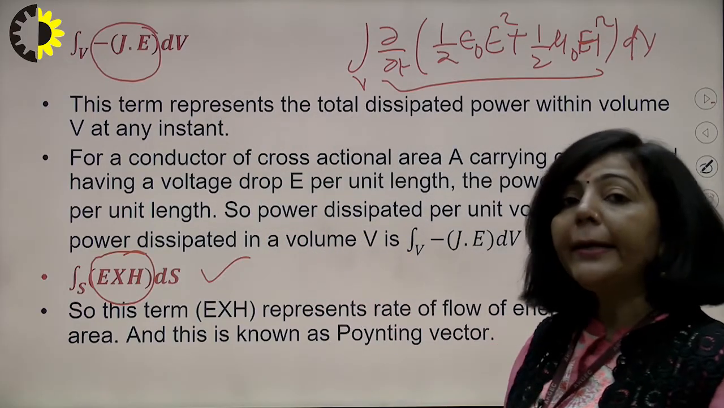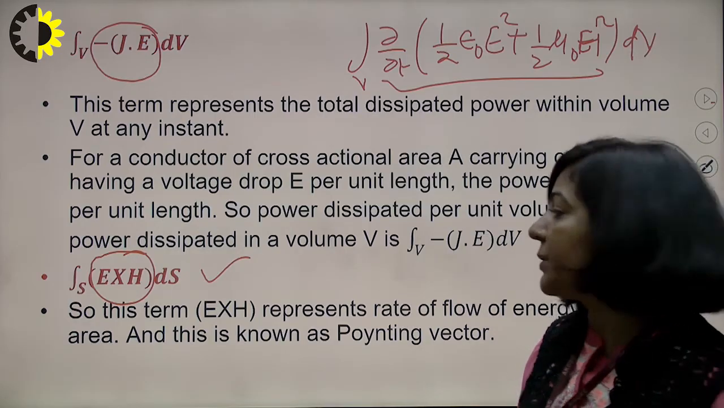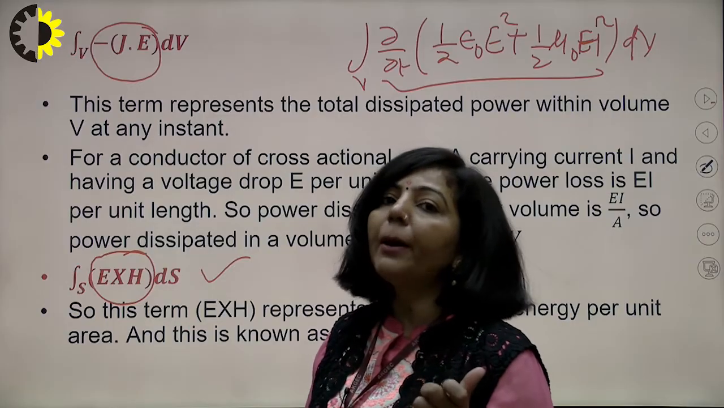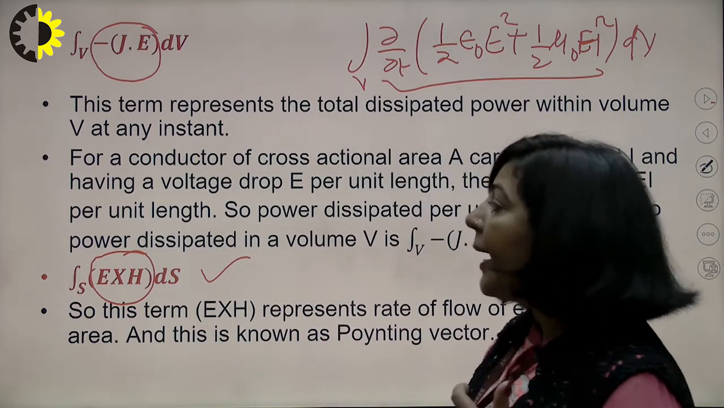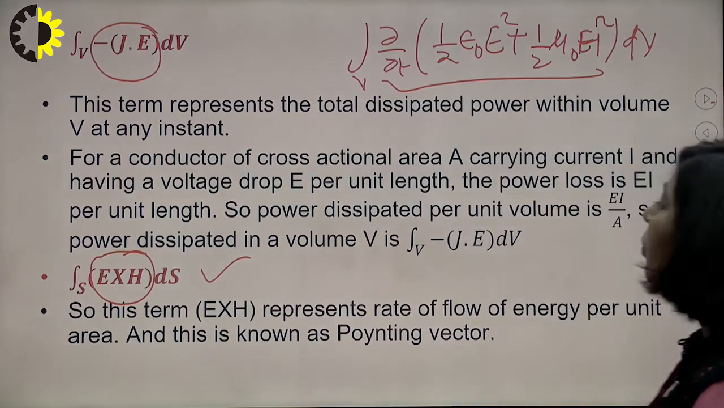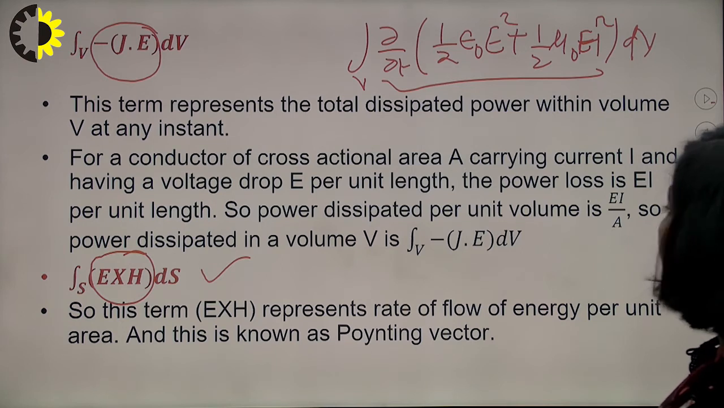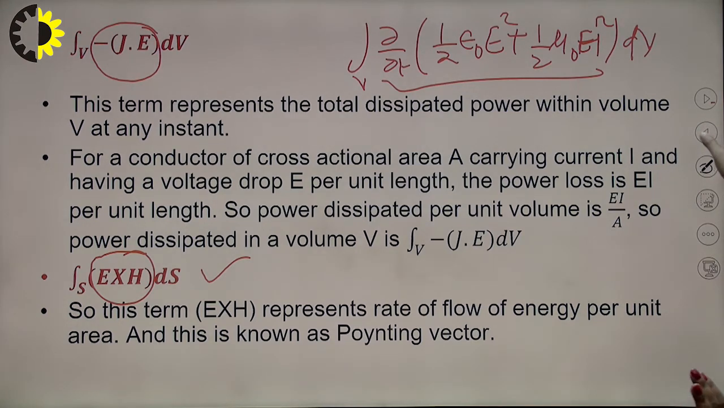So dimensionally, that mathematical equation of Poynting theorem will be correct if this E cross H represents flow of energy per unit area. So that is the meaning of this E cross H, and this E cross H is known as Poynting vector. So this term E cross H represents the rate of flow of energy per unit area and is known as Poynting vector. I hope this is clear. So these are the interpretations of your Poynting theorem.